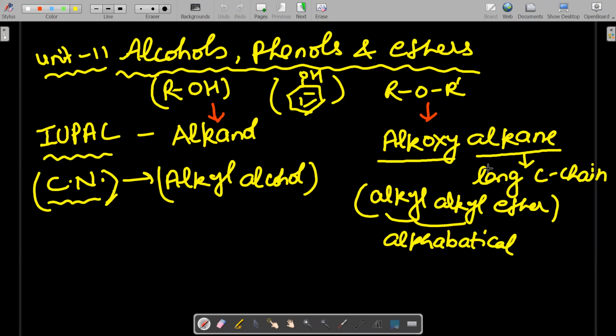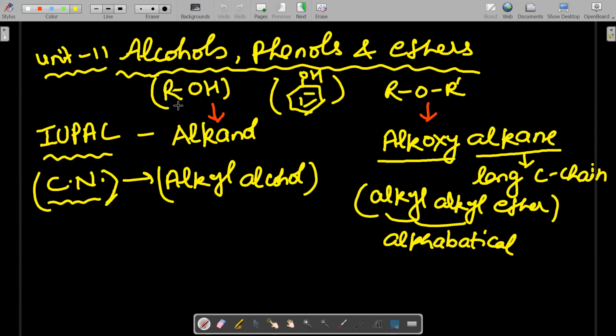Okay. So today we are going to start unit 11, class 12th organic chemistry. The chapter name is Alcohols, Phenols and Ethers. All of you know the symbol of alcohol is ROH, phenol, and ether is ROR. So what is the IUPAC name? First we'll discuss the IUPAC name and classification.